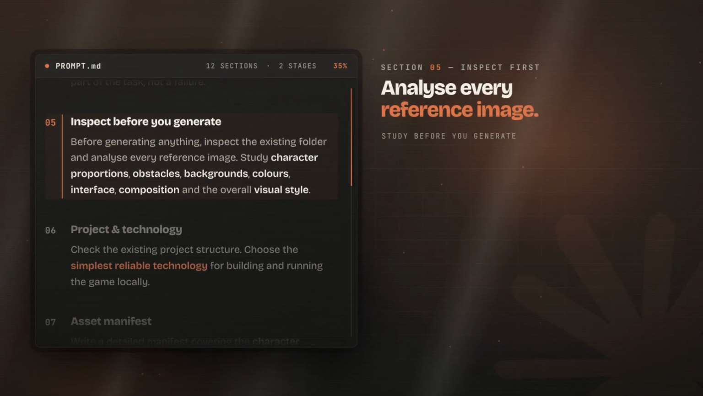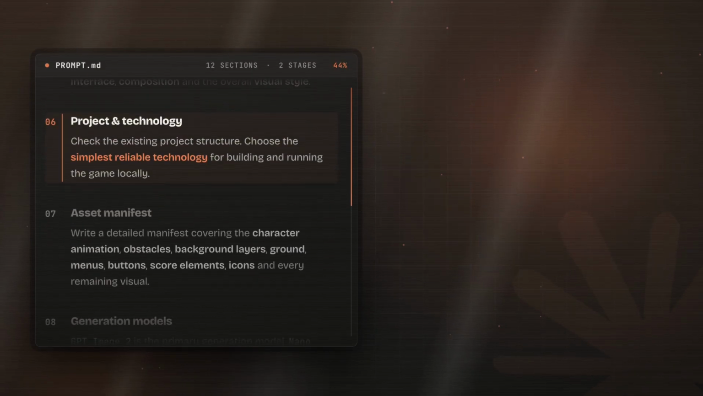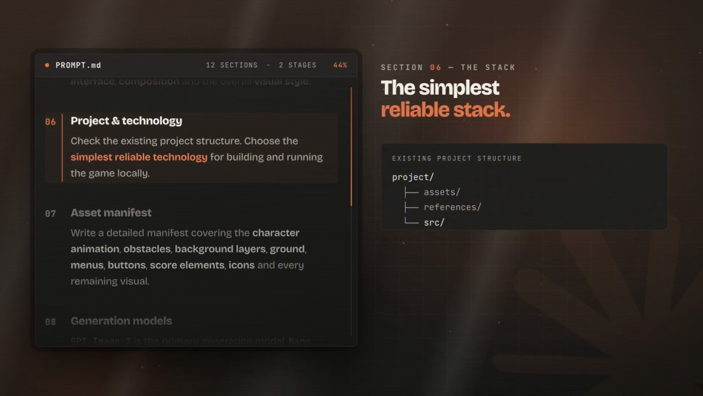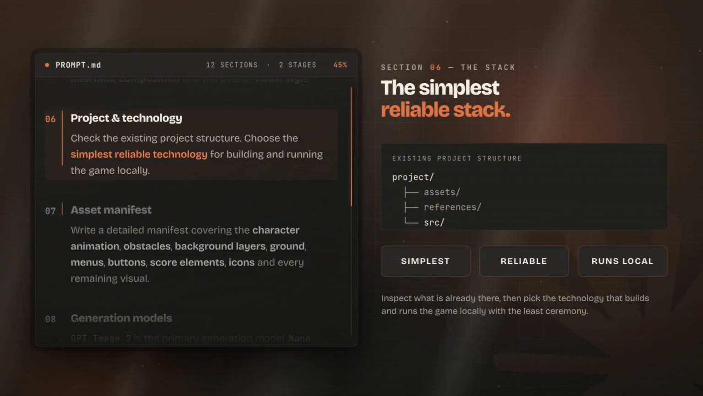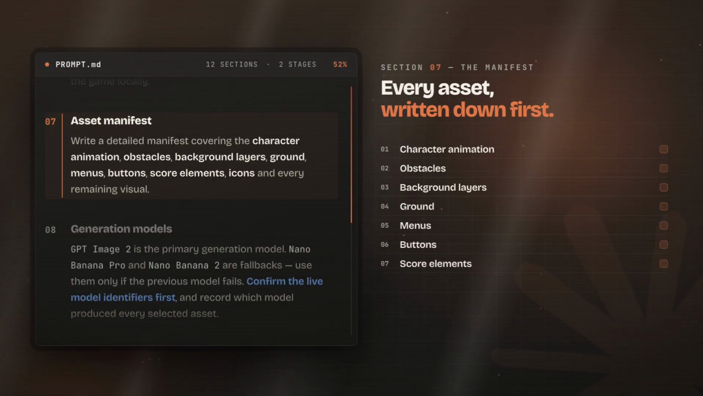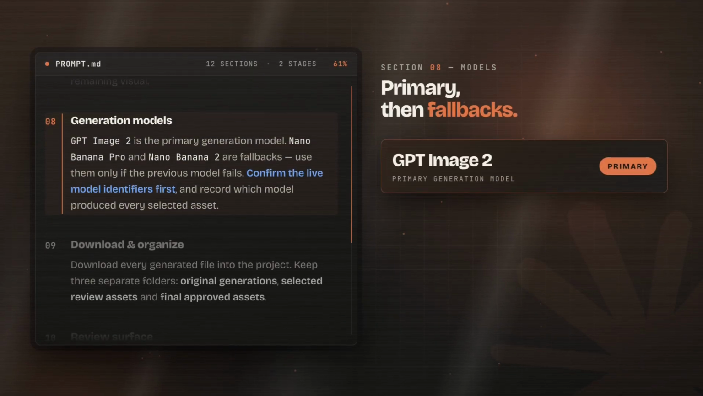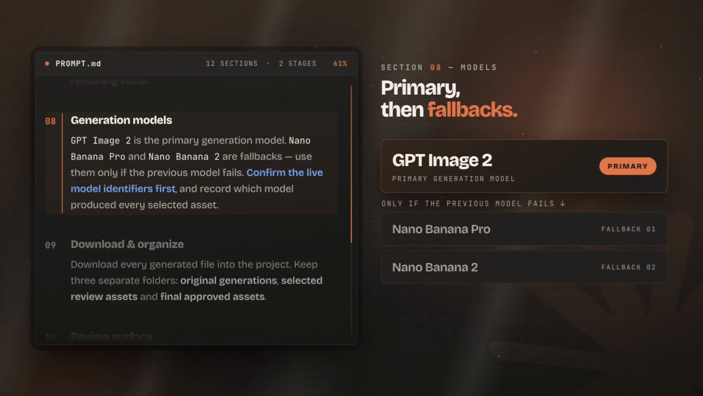Before generating anything, Claude has to inspect the existing folder and analyze every reference image. It needs to study the character proportions, obstacles, backgrounds, colors, interface, composition, and overall visual style. It will also check the existing project structure and choose the simplest, reliable technology for building the game locally. The next part defines the complete asset pipeline. Claude has to create a detailed manifest covering the character animation, obstacles, background layers, ground, menus, buttons, score elements, icons, and other visuals, with GPT Image 2 as the primary generation model, and Nano Banana Pro and Nano Banana 2 used as fallbacks if the previous model fails.